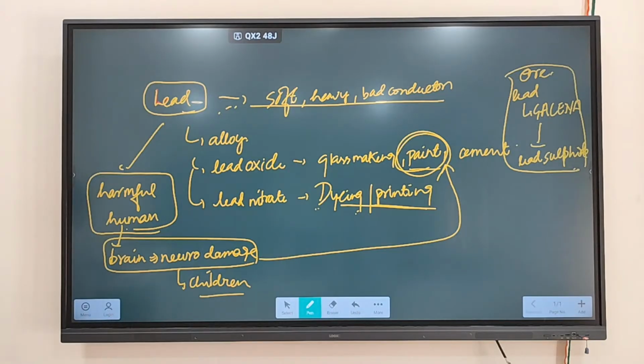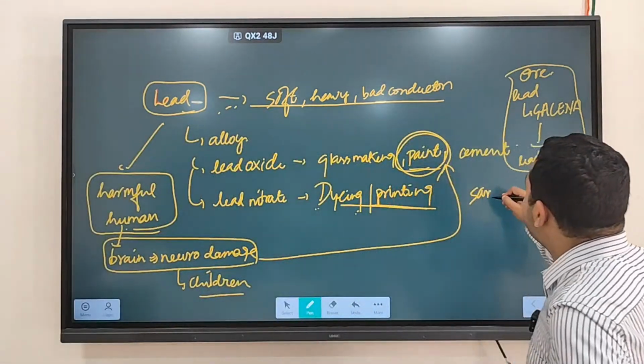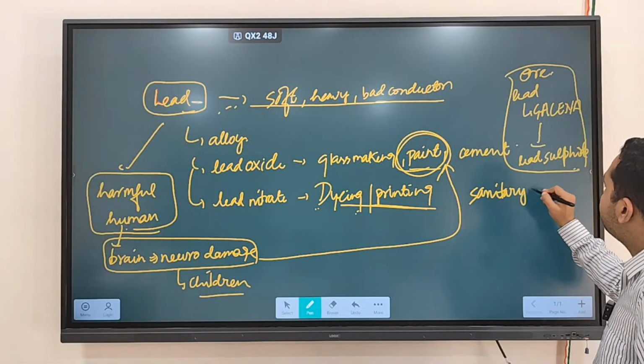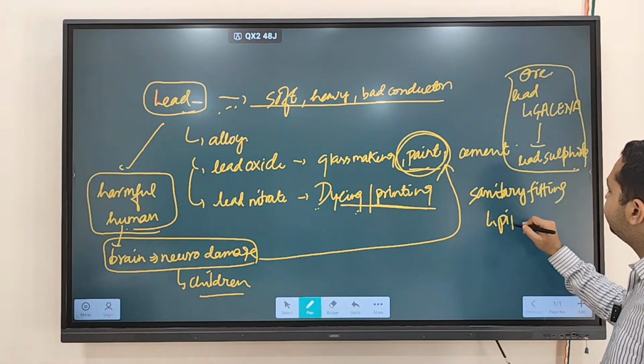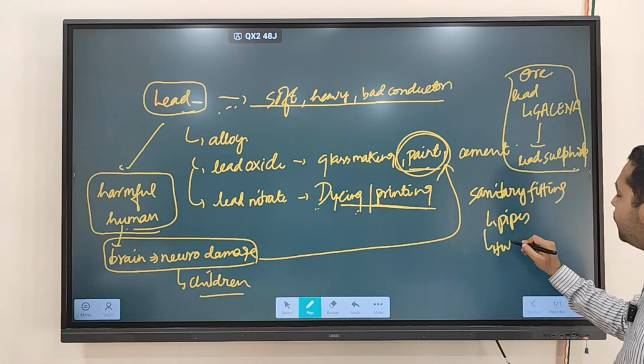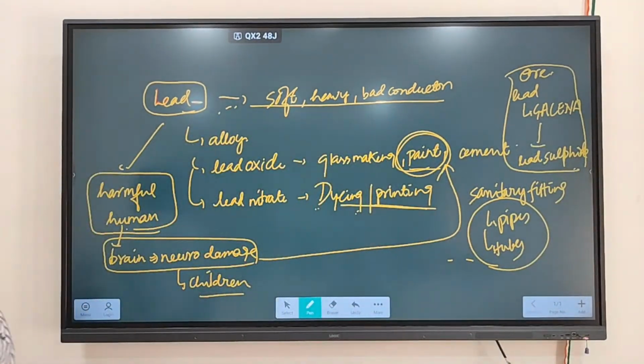Lead is also being used in sanitary fittings. Sanitary fitting means pipes and tubes. There also lead is being used. So that's why the government is trying to control the usage of lead. That you have to keep in mind. Clear?